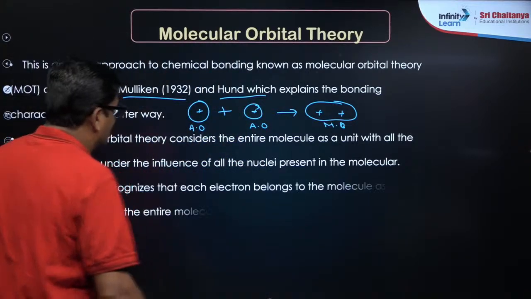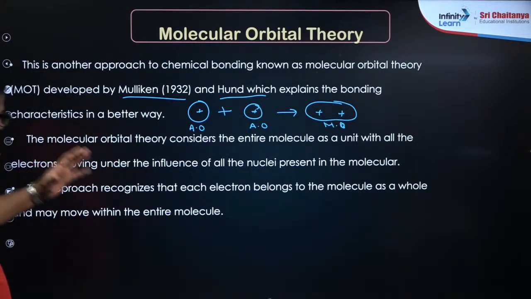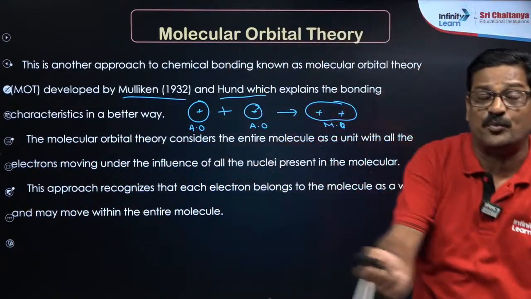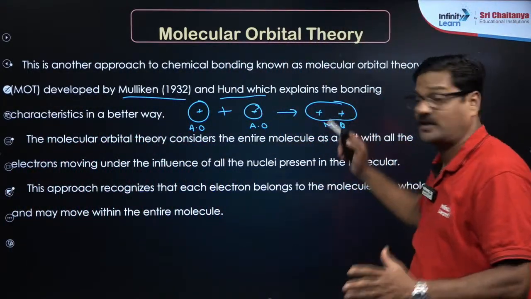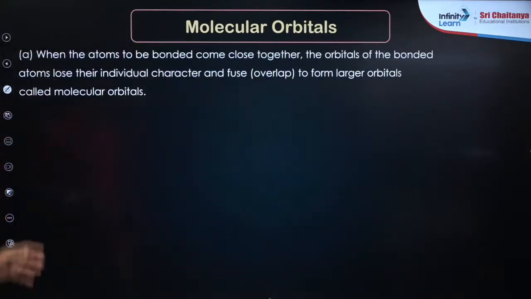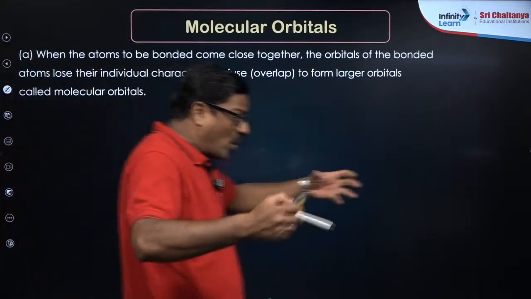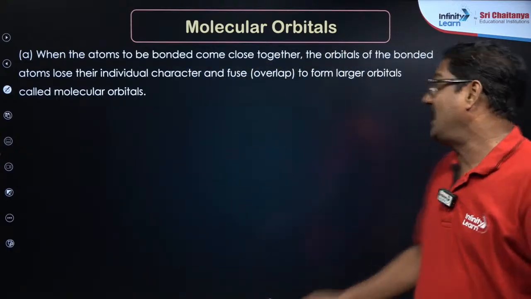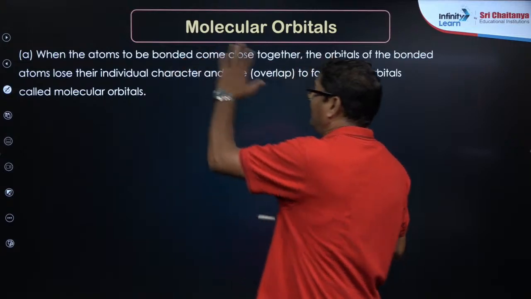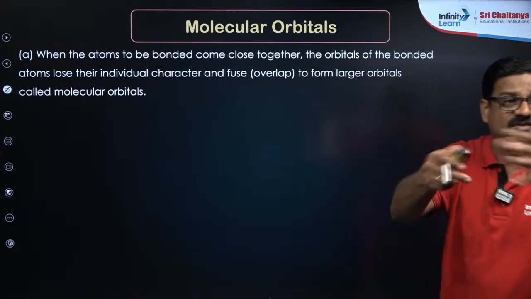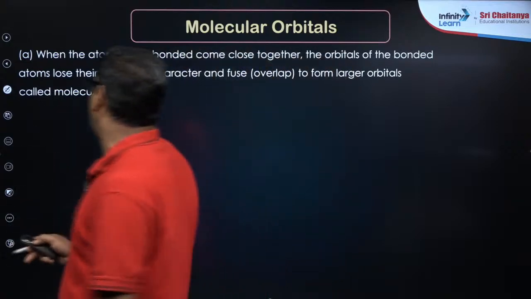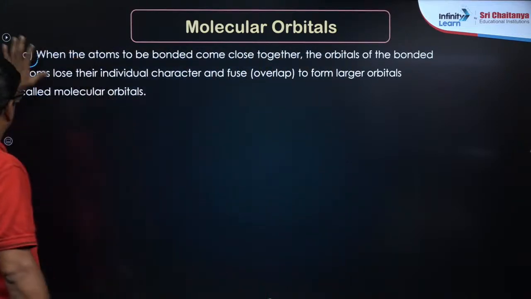Under these circumstances, this approach recognizes that each electron belongs to the molecule as a whole. It is a property of the whole molecule. When the atoms to be bonded come close together, the orbitals of the bonded atoms lose their individual character and merge, they fuse and overlap to form a larger orbital called a molecular orbital. This is the special point.